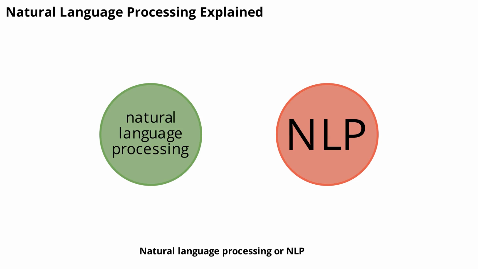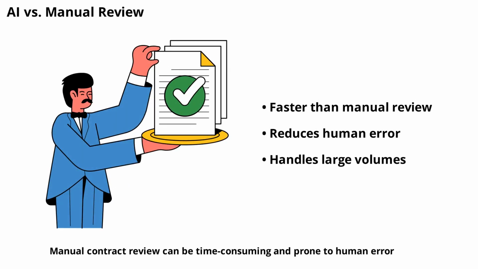Natural language processing, or NLP, is the technology that allows AI to understand human language. It breaks down sentences, interprets meaning, and identifies context. This is crucial for analyzing contracts, which often use complex legal terms. Manual contract review can be time-consuming and prone to human error. AI, on the other hand, can analyze large volumes of text quickly and consistently. This makes it an invaluable tool for anyone who regularly deals with contracts or terms of service.